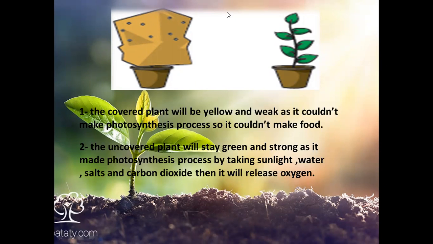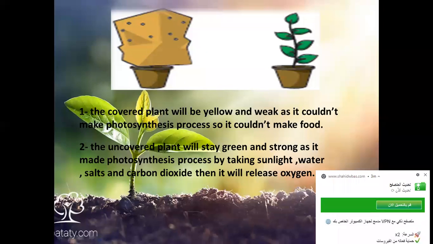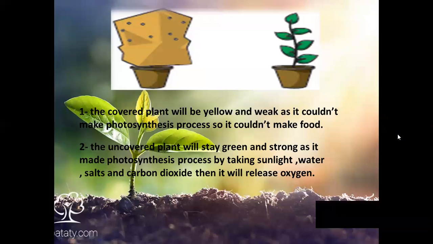And if plants died, all of the other living organisms will die, like we and animals. We will die too, because when the plants die, there will not be enough oxygen for all the other living organisms. So we and animals will also die. And all the animals, or most of the animals, feed on the plants. So that shows you the importance of sunlight.